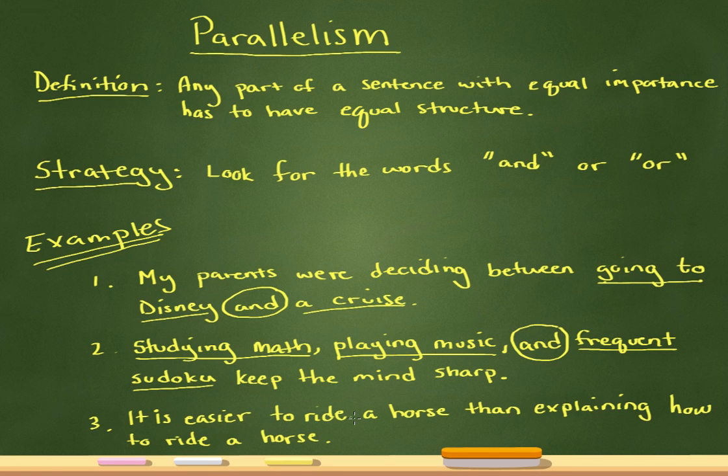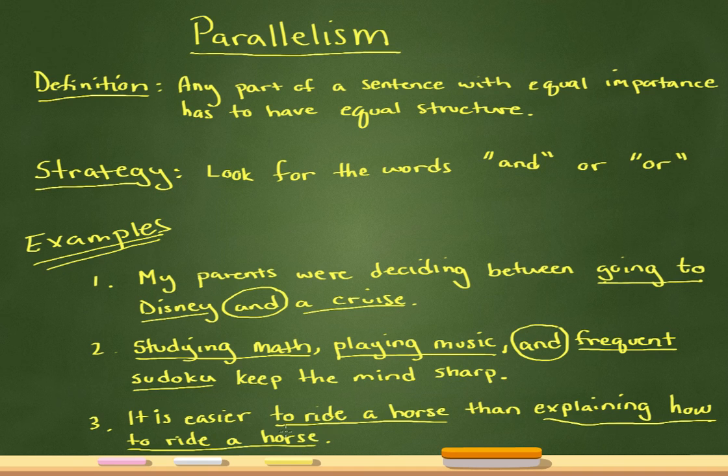It is easier to ride a horse than explaining how to ride a horse. Okay? Well, this one, we don't have our keyword and, but we do have 2 things that are being compared. So what are the 2 things that are being compared? Is it easier to ride a horse than explaining how to ride a horse? Okay, the problem is that this is to ride a horse, and this is explaining how to ride a horse.